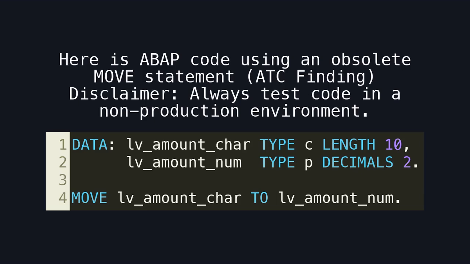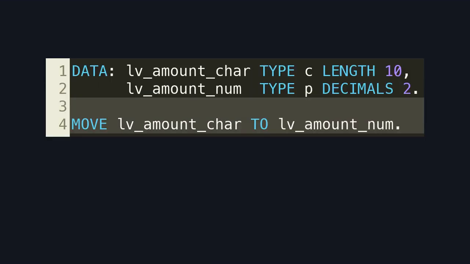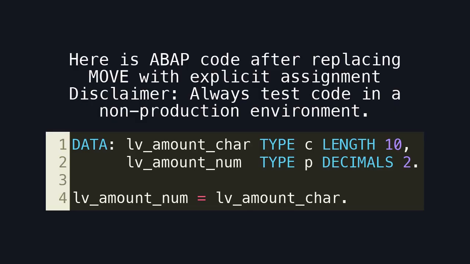Disclaimer: always test code in a non-production environment. Here is the code triggering the ATC warning. The move statement allows implicit type conversion from character to packed number, which may silently fail or truncate data depending on content. Here is ABAP code after replacing move with explicit assignment.